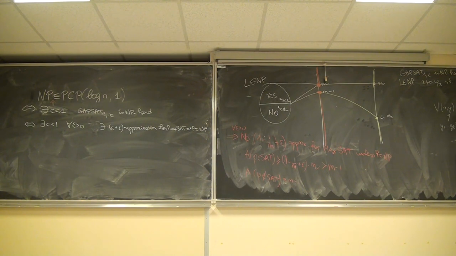So there exists a y such that every clause is satisfied, so whatever clause I choose here, the output will be 1. Now, if x does not belong to L, at most C times M clauses of phi x can be satisfied simultaneously. So whatever y I choose, there is a constant probability that Cj of y equals 0. This constant probability is 1 minus C. Okay? So I have a PCP verifier.